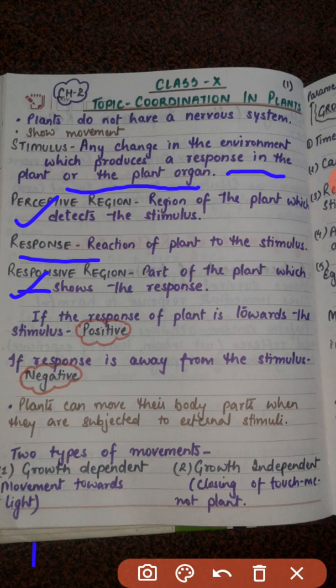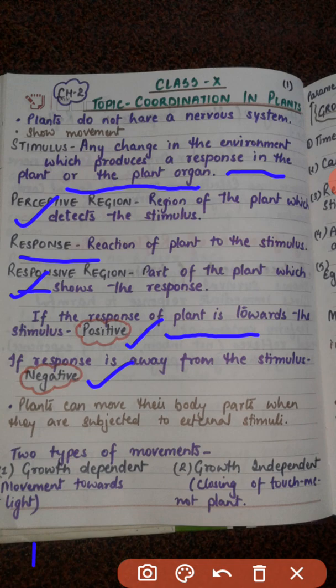So when will we say that a positive response is there? Now, if the response of the plant is towards the stimulus, showing the response towards the stimulus, that will be known as a positive response. And if that reaction of the plant is away from the stimulus, then that will be known as a negative response. Okay, these terms we will be using further.